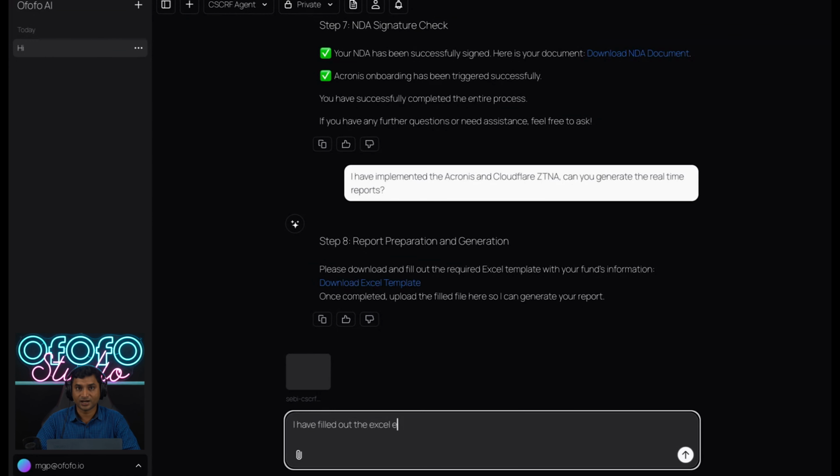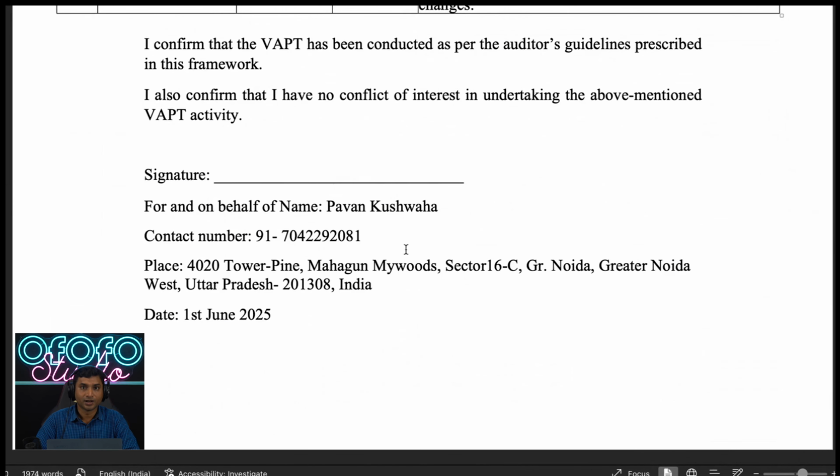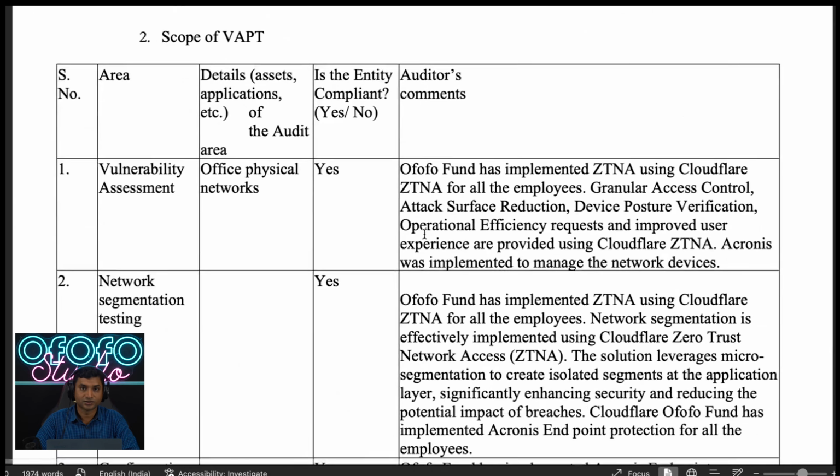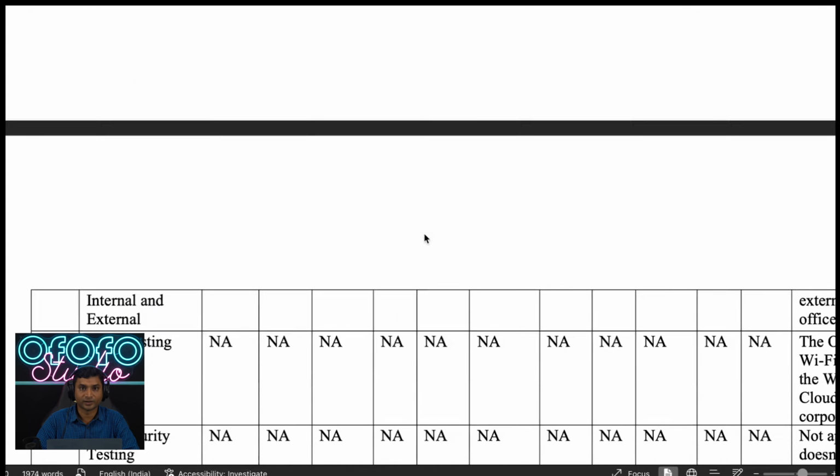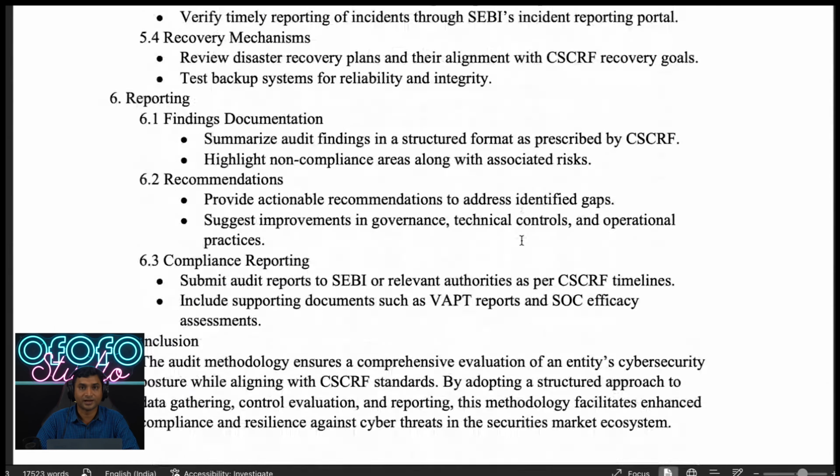Once the training is done, it would ask you to download an Excel template and check the field data. Once you validate that and upload it to generate the reports, it should take not more than a minute to generate all the annexures and reports that are required for you to sign and send to SEBI. That's it. As you can see, you have achieved CSCRF in less than 20 minutes.